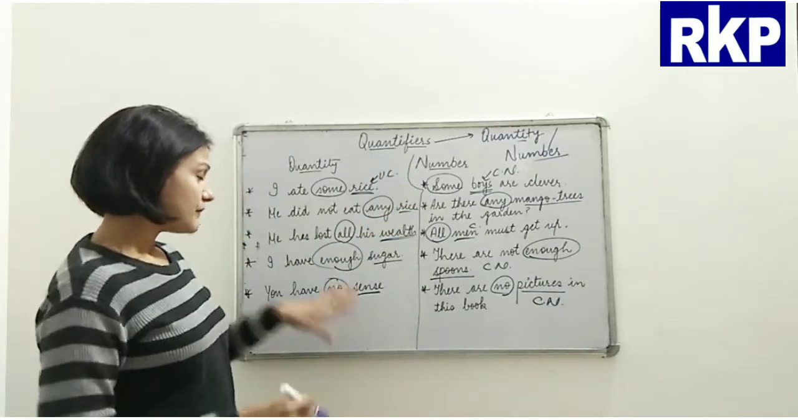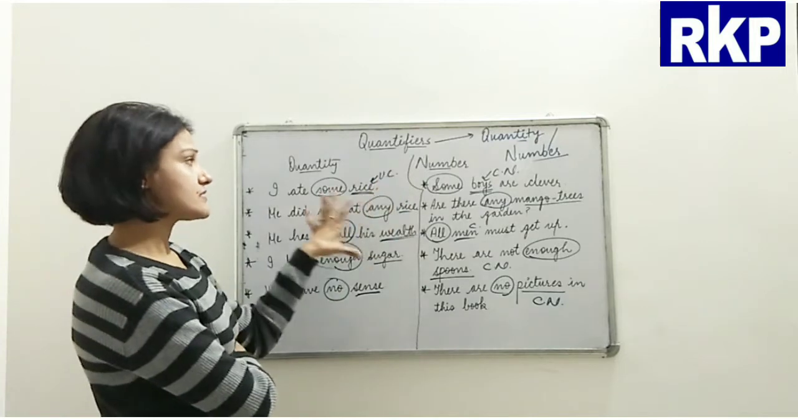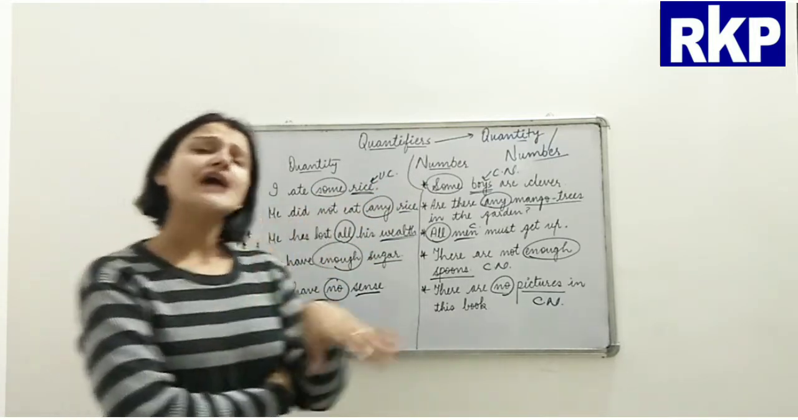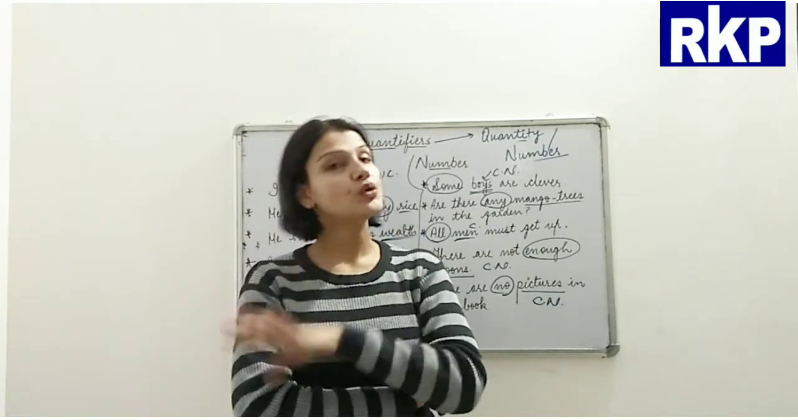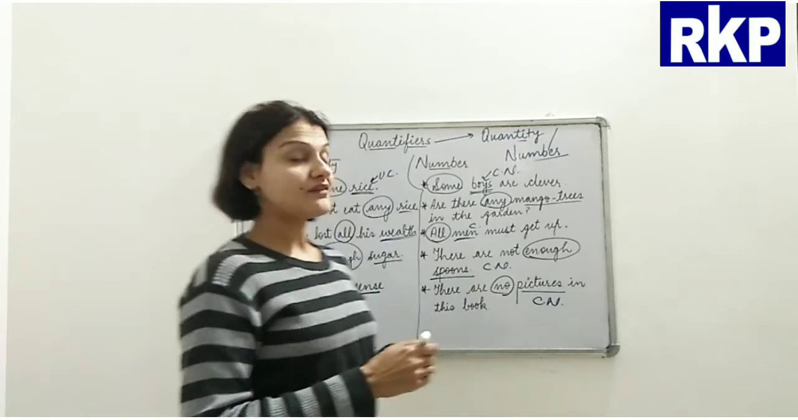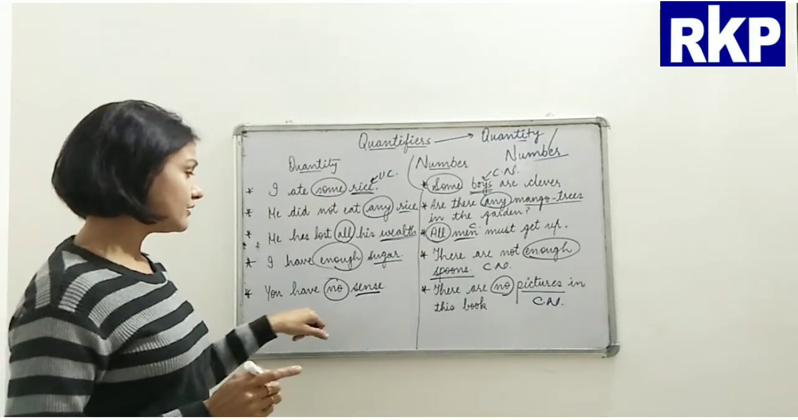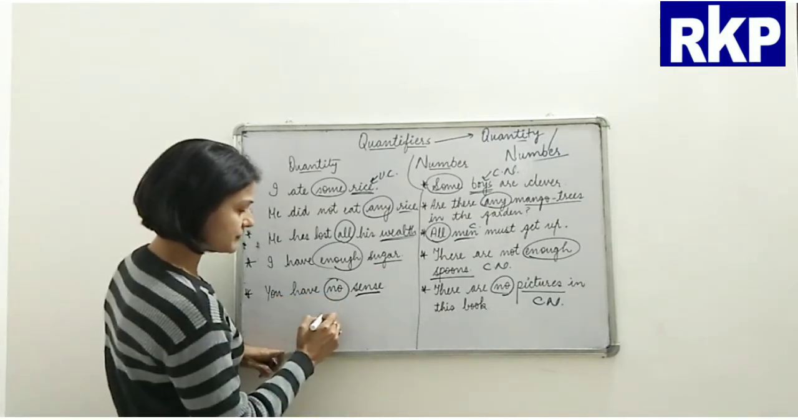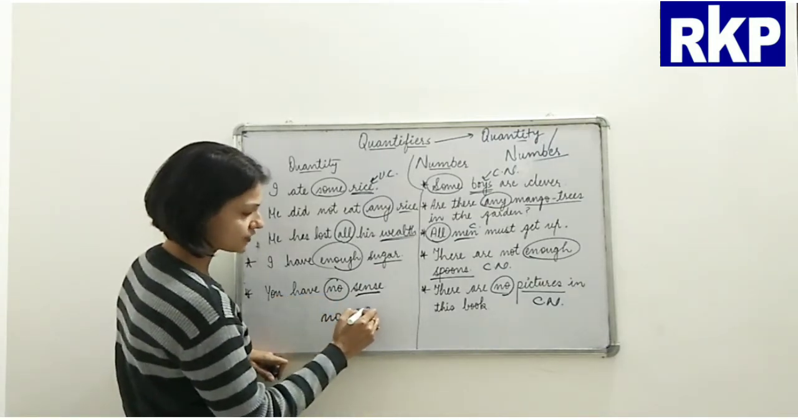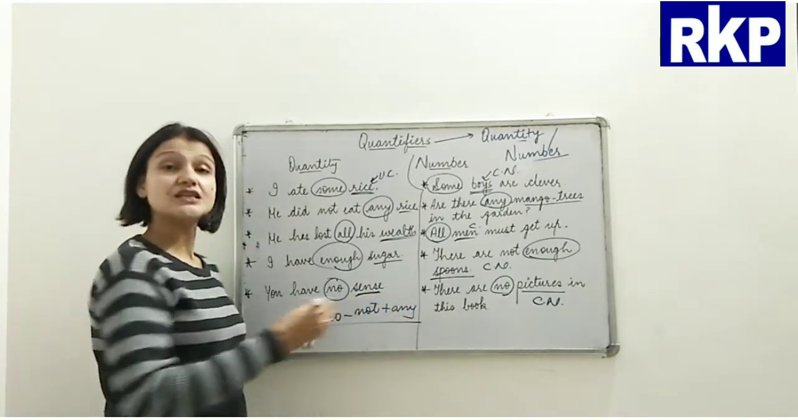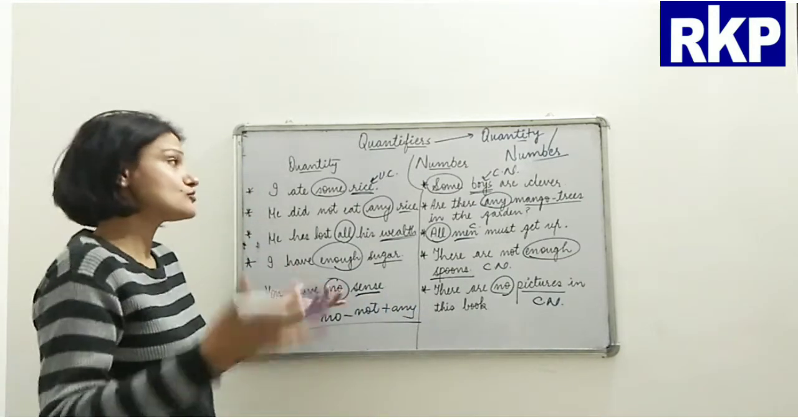So basically, beta, all these: some, any, all, enough, no, they can be used with both countable and uncountable nouns, right? And beta, one more thing here, when we use no, it basically means not plus any. Okay, it means not any means no.